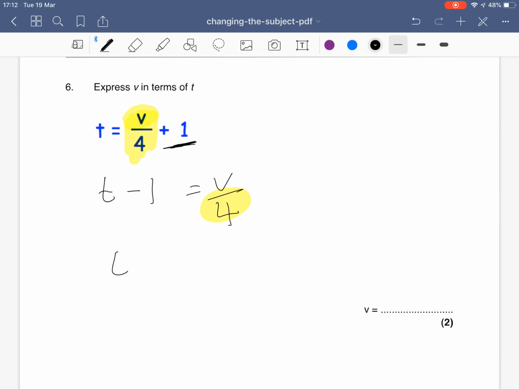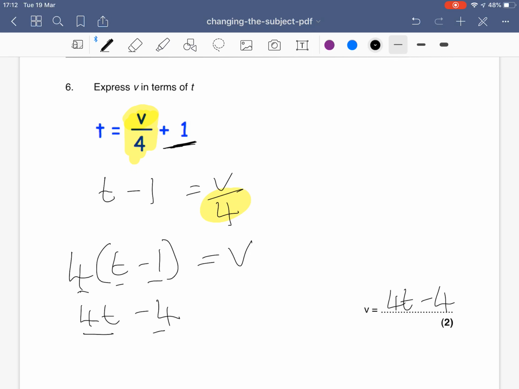So I want to take all of t minus 1, not separately, all together, so I'm going to put it in brackets. And I want to times that by 4. And that will leave me with v. You can leave it like that, or you can expand it, so you can do 4t minus 4 by doing 4 times t to get 4t, 4 times minus 1 to get minus 4, or you can leave it in the bracket. So 4t minus 4 is v.